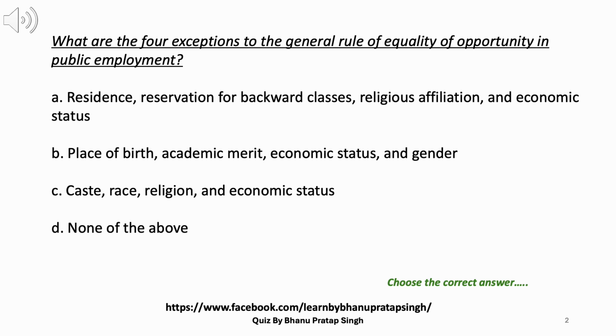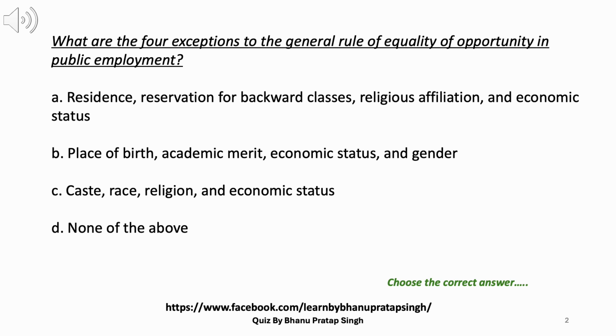2. What are the 4 exceptions to the general rule of equality of opportunity in public employment? A. Residence, reservation for backward classes, religious affiliation and economic status. B. Place of birth, academic merit, economic status and gender.